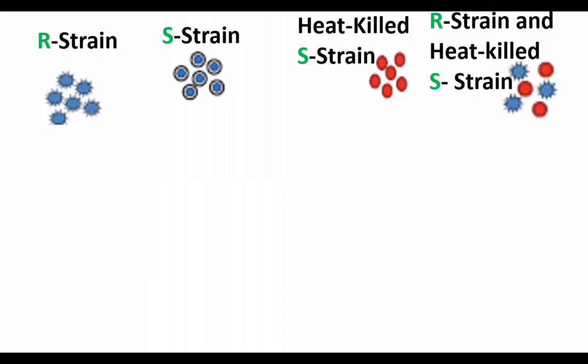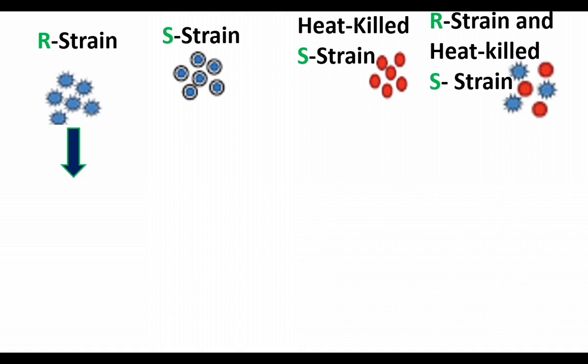Here we see R strain, next S strain, third heat killed S strain. The S strain was killed by heat. Last, R strain and heat killed S strain. There is mixing of R strain and heat killed S strain. Let us see the experiment.